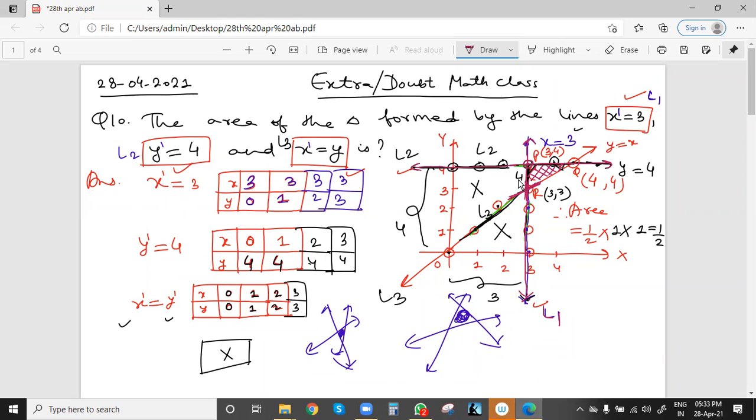So x is 3, so y will also be 3. Now this point, x is 3 we know, but this point is lying on y equal to 4 also. So x can be any value, but y will be 4. So this P point is (3, 4).